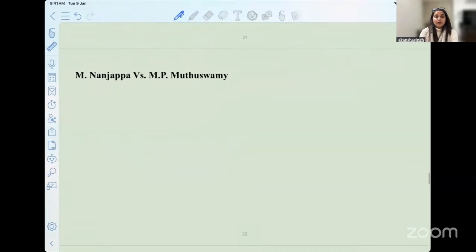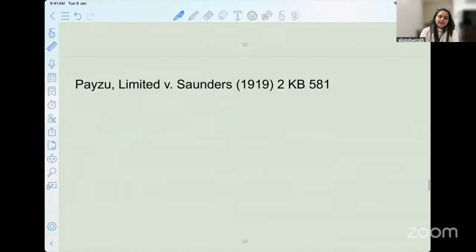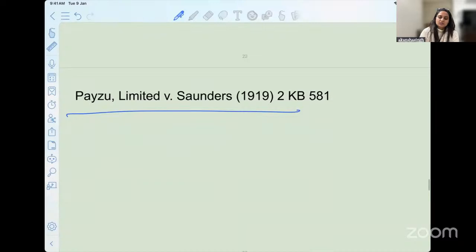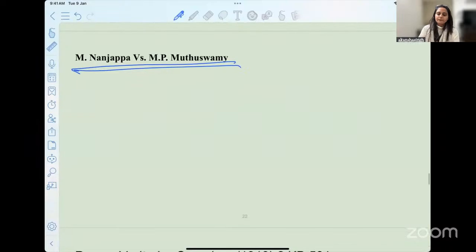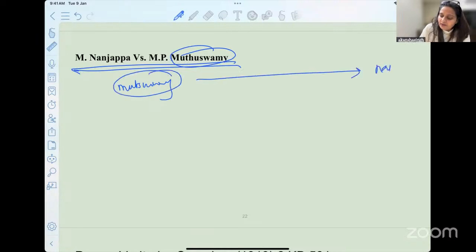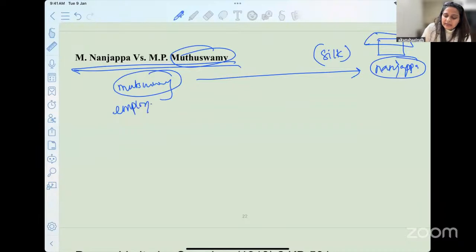Let's try to understand it from two case laws. Very important case law, Payzu Limited versus Saunders, and then we also have the Nanjappa case law. What happened here? Muthuswamy was an employee of Nanjappa, who had a silk shop. We will do cases and questions very similar to the facts we have discussed so far.